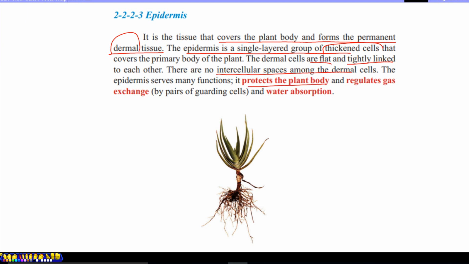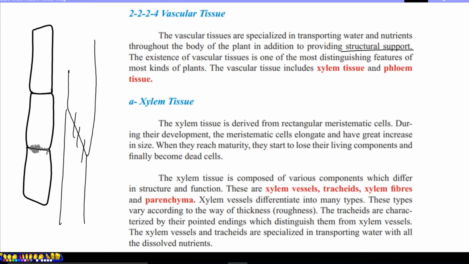So it protects the plant body, regulates gas exchange through stomata in leaves, and water absorption through the roots of plants. Epidermis tissue is a permanent tissue, not a primary tissue, and it also originates from meristematic tissue cells.